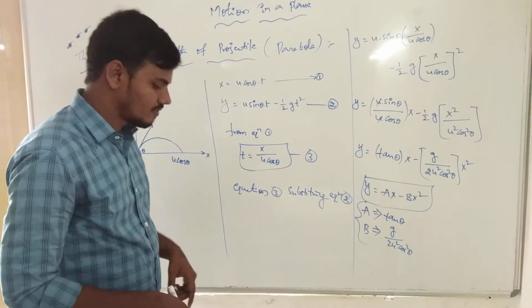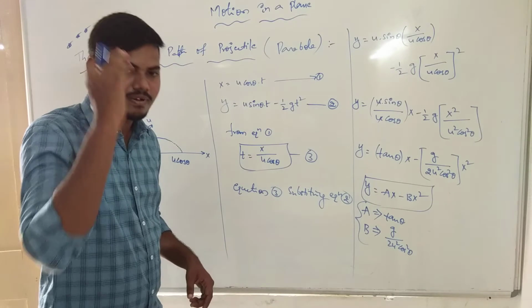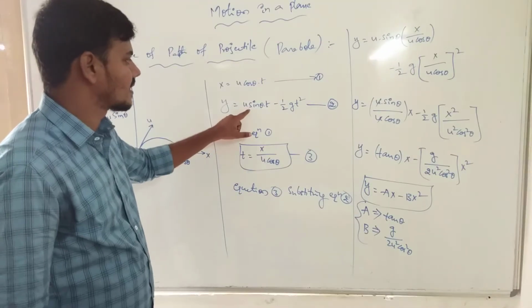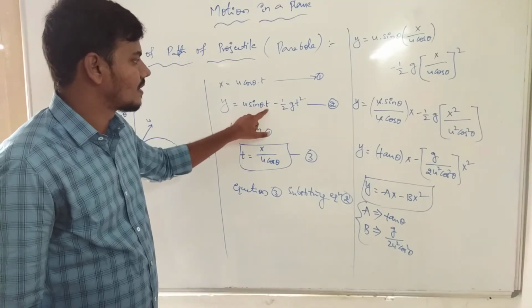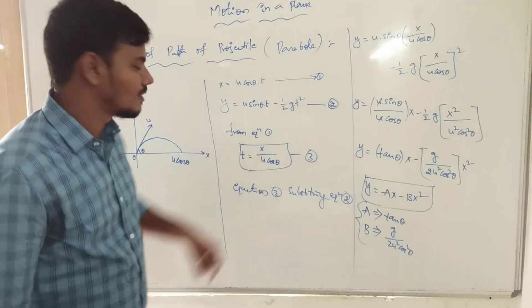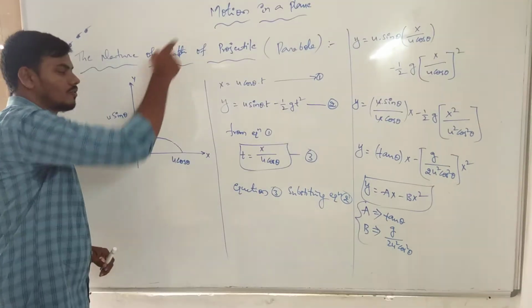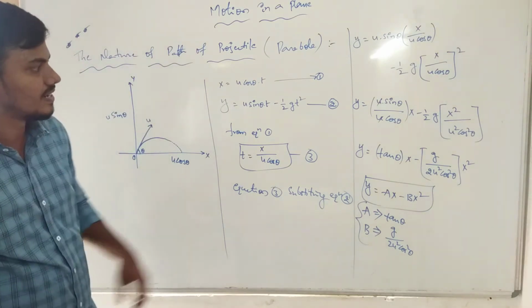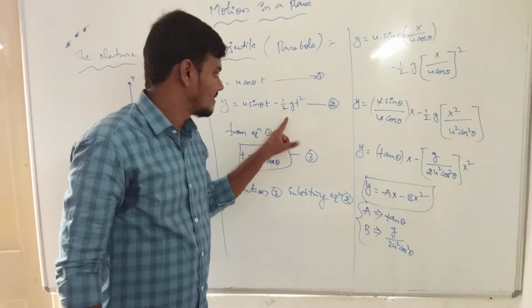Now y is equals to, we can take the equation from the kinematic second equation. Now s is equals to ut plus half at square. Here u is the projected velocity, so it is u sin theta into t minus half at square. The acceleration we take as negative because the projectile is always going upward. Every upward direction we take with a negative sign, minus half g t square.